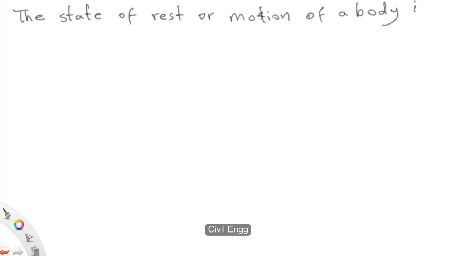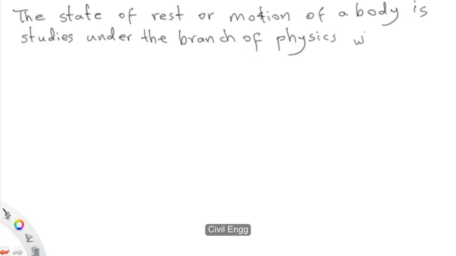The state of rest or motion of a body is studied under the branch of physics which is called as mechanics.